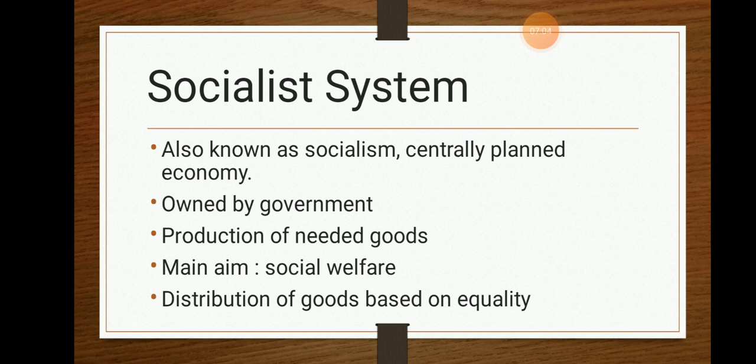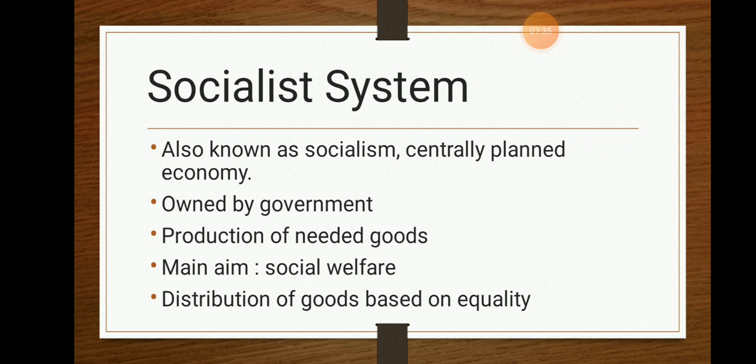Now what are the needed products? Needed products are the basic necessities of life. Maybe any kind of vegetables, any kind of fruits, any products which are very basic for an individual to consume. And what is the main aim? The main aim of the socialistic system is social welfare, also known as nation security, where the overall burden is put onto the government.